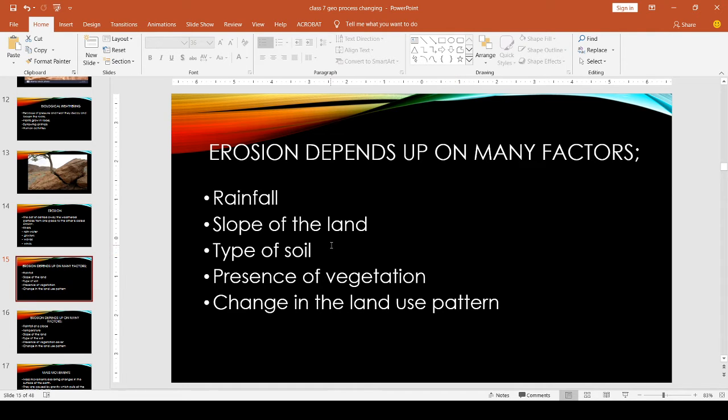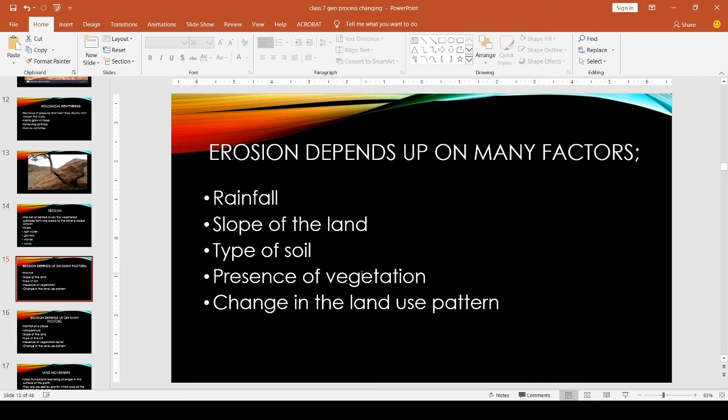Then types of soil. Some soil is very loose, so it moves easily through erosion, rainfall and wind. Fine soils are very easily moved from one place to another.